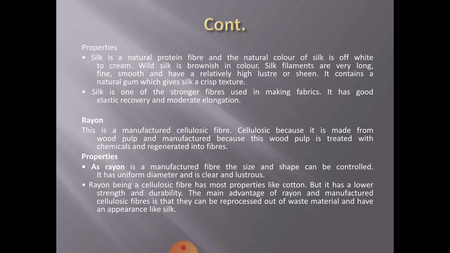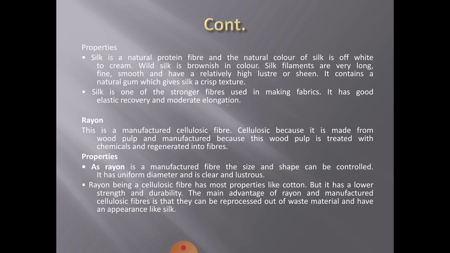Next are the properties of silk. Silk is a natural protein fiber and the natural color of silk is off-white to cream, or brownish. Silk filaments are very long, fine, smooth and have a relatively high luster or sheen. It contains a natural gum which gives silk a crisp texture. Silk is one of the stronger fibers used in making fabric. It has good elastic recovery and moderate elongation.